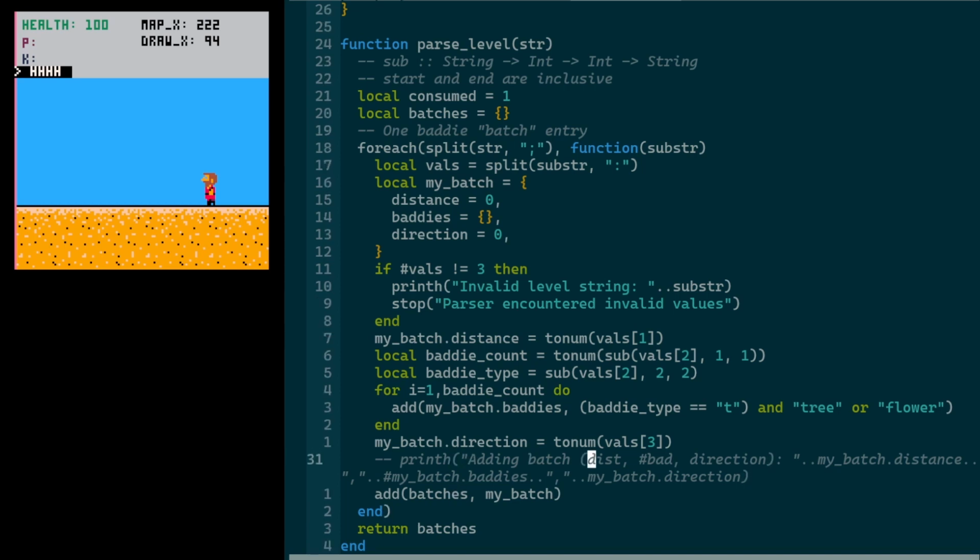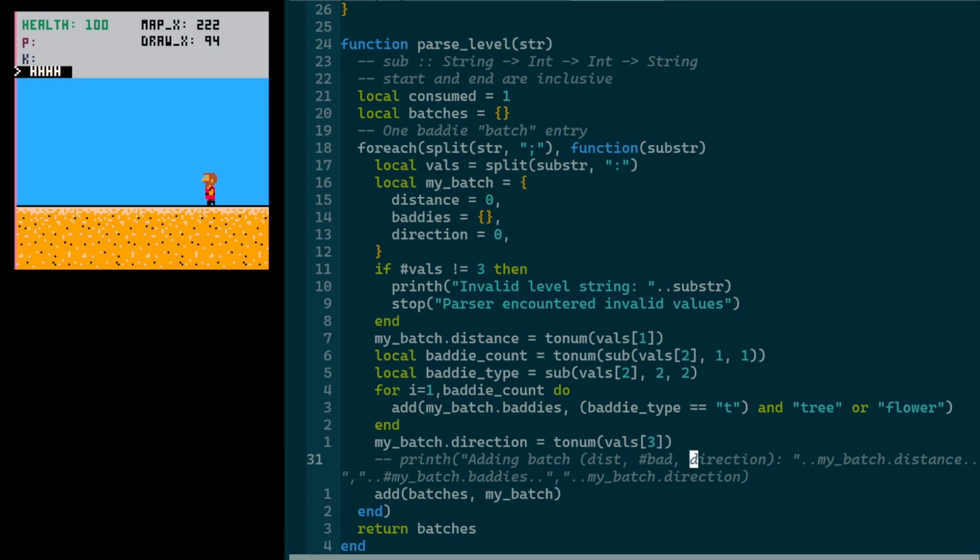And you can see I was doing quite a bit of debugging. If you're an eagle-eyed viewer or programmer, you probably saw me frantically typing print statements into my editor, trying to debug some of these problems, because parsers can be a little bit finicky depending on the language that you're in and the parsing library you're using. In this case, we're not using any parsing library, so it's quite finicky.